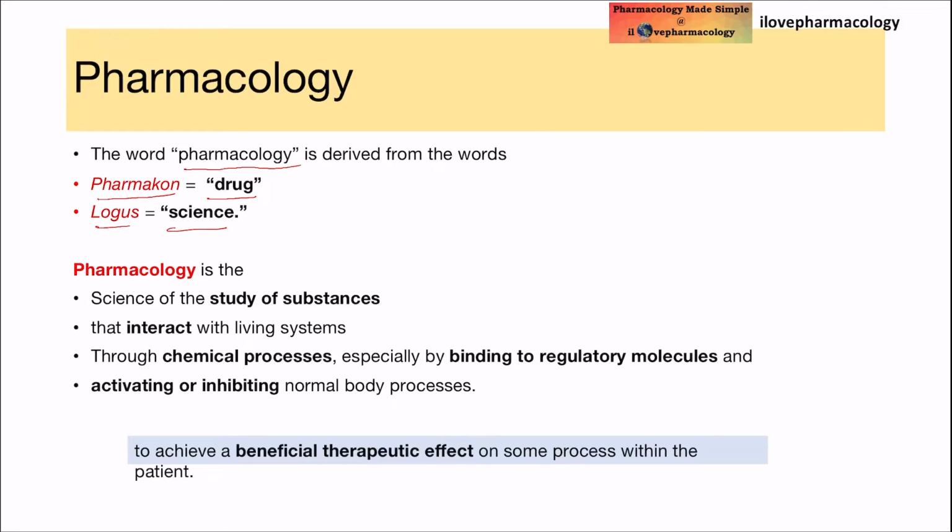So, the definition of pharmacology is that it is a science of the study of substances that interact with living systems through chemical processes, especially by binding to regulatory molecules. It can be receptors also, it can be enzymes also. So thereby, by binding to some of the regulatory molecules, it is going to either activate or inhibit the normal body processes.